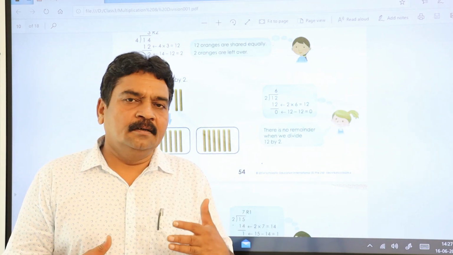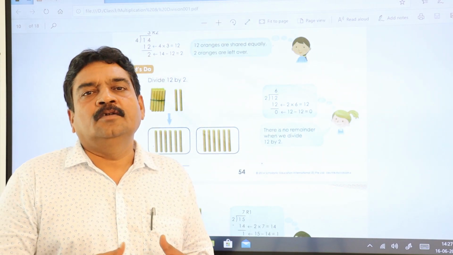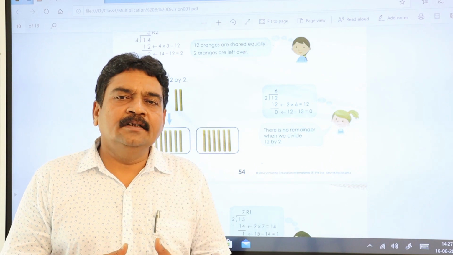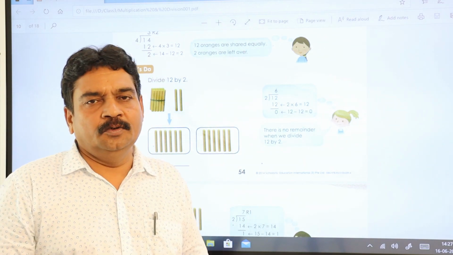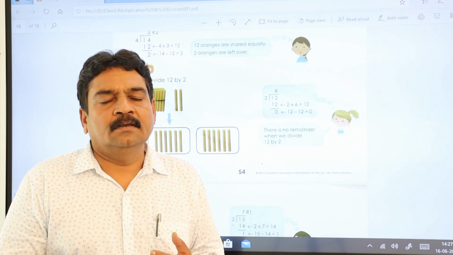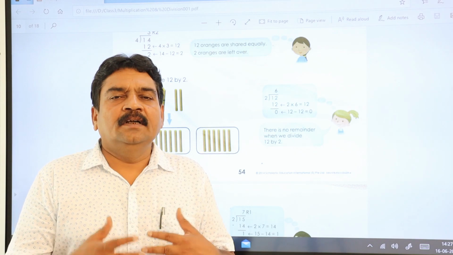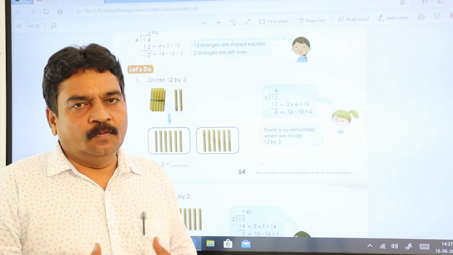Please repeat it as a part of your homework and show me through WhatsApp and tell your parents to give some problems to you, multiplication, single numbers, double numbers and 3-digit numbers. Keep doing that also and send me through WhatsApp.